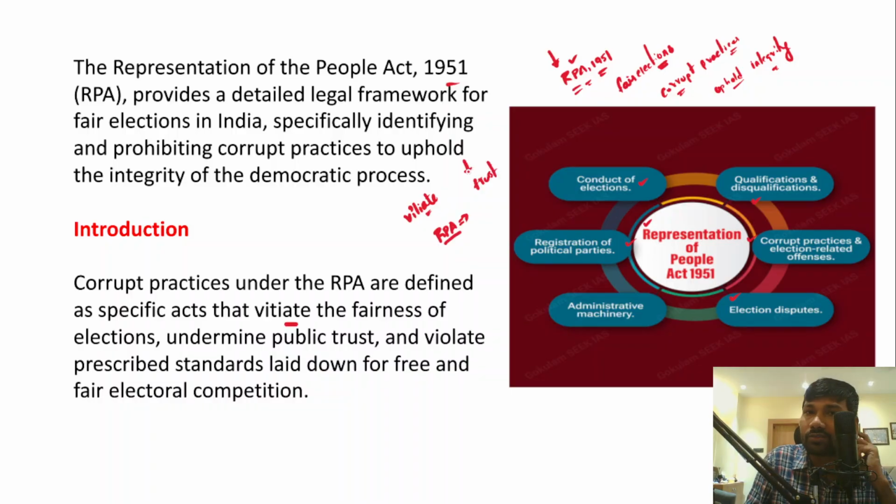Right? It violates the prescribed standards which are laid down for conducting free and fair elections in a country like India. Therefore, this is how the corrupt practice has been defined by the Representation of People Act.